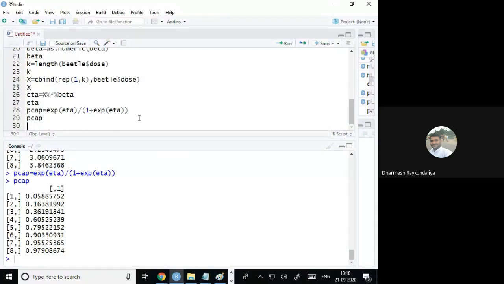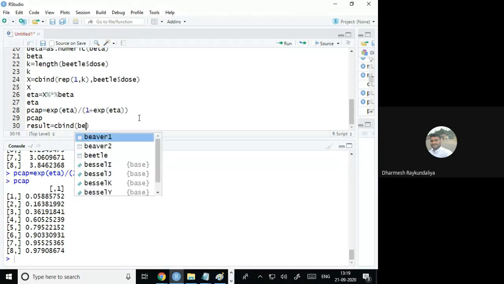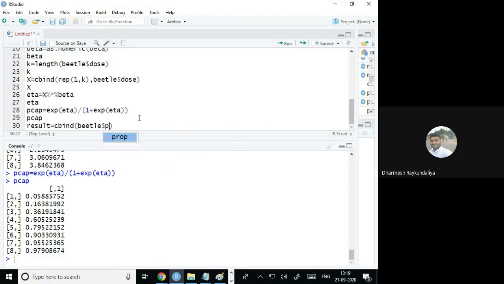Now I have the p cap with me. So what is my original p? That is the proportion. So let me verify with cbind. I'm saying result is equal to cbind. The original value is the proportion, which we have calculated as beetle dollar proportion, and the predicted value of proportion is the p cap.